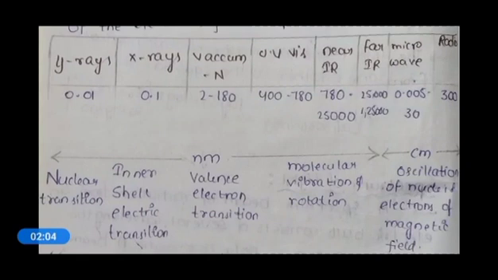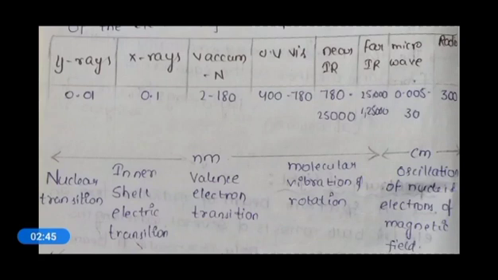Gamma rays, X-rays, vacuum UV, visible, near infrared, far infrared, microwave and radio wavelengths. So these are the different kinds of wavelengths, and their nanometer ranges are also mentioned there.